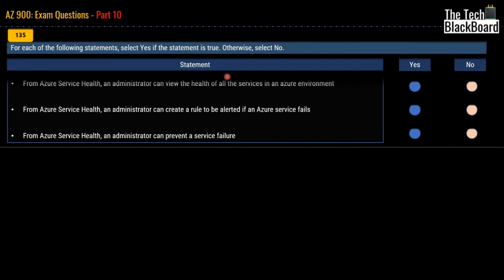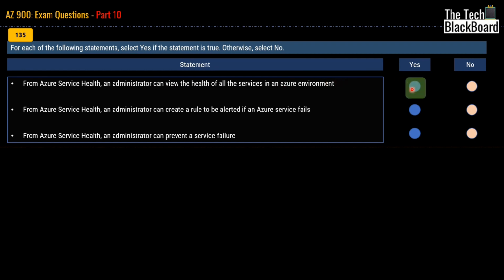Now coming to our question number 135. This is a yes/no kind of question. So let's read the first statement. The first statement says that from Azure Service Health, an administrator can view the health of all the services in Azure environment. The correct answer is yes.